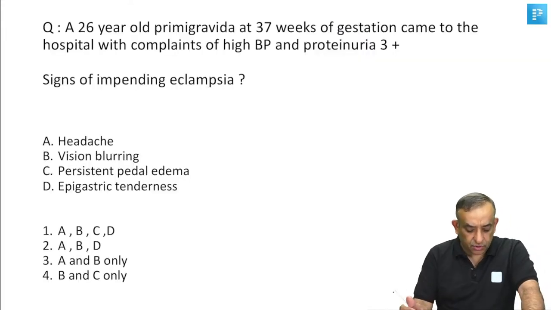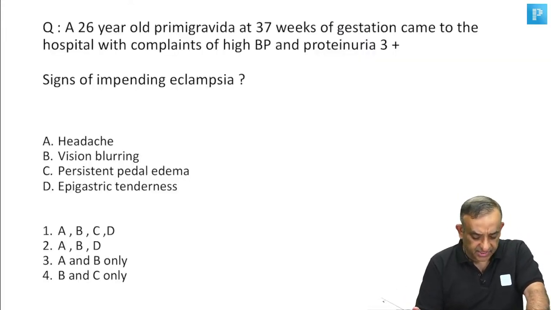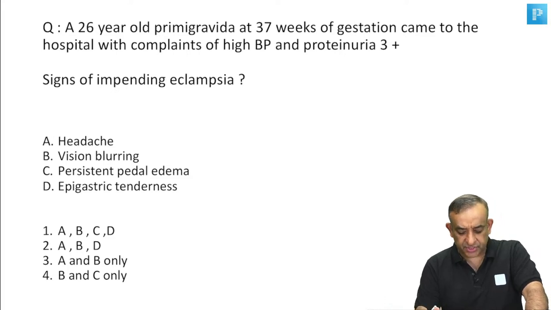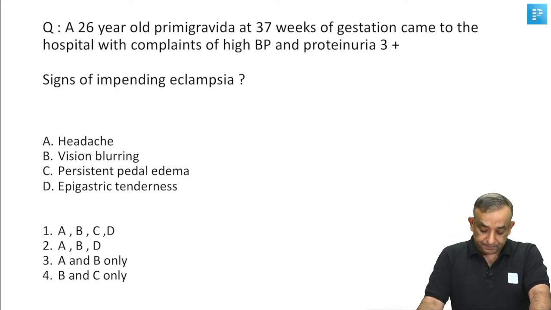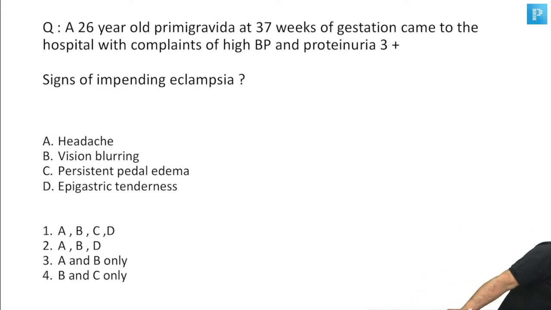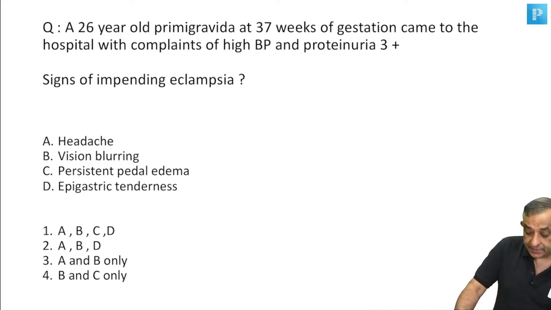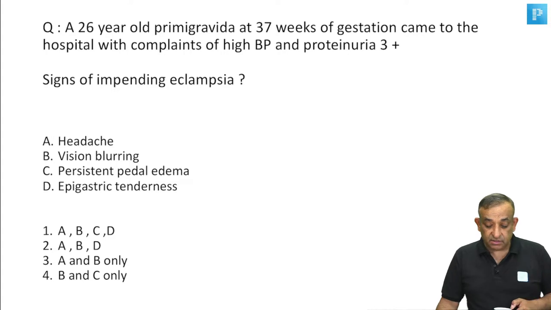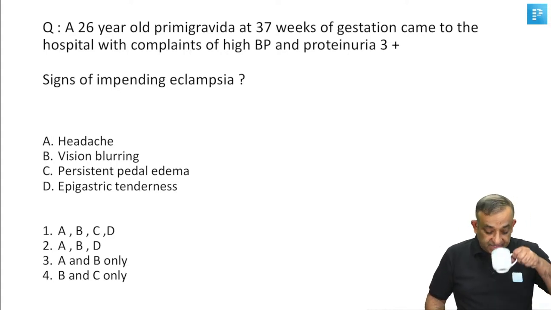A 26-year-old primigravida at 37 weeks of gestation came to the hospital with complaints of high blood pressure and proteinuria of 3+ on dipstick test. Excuse me, guys. What are the signs of imminent eclampsia here? Yes, guys.